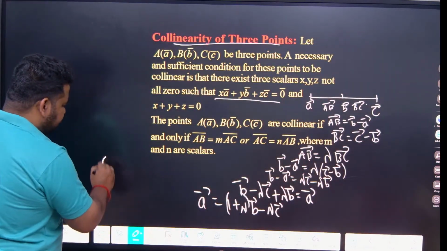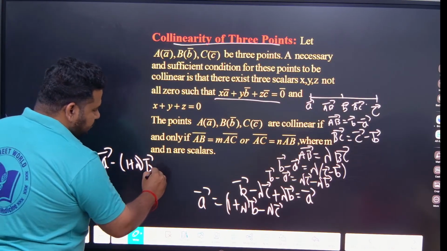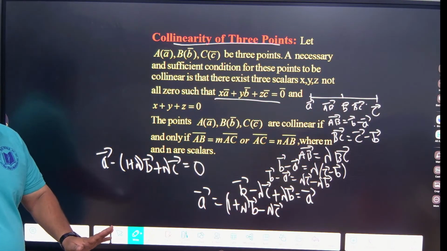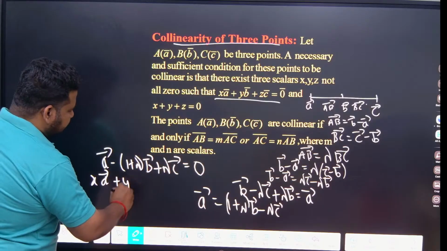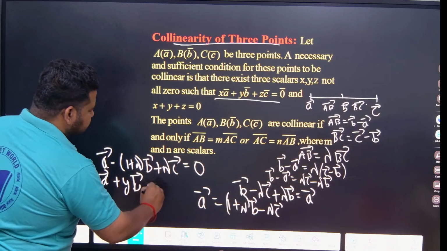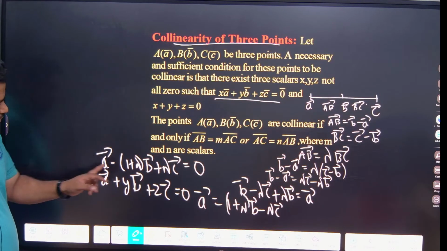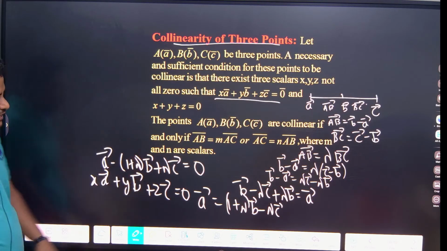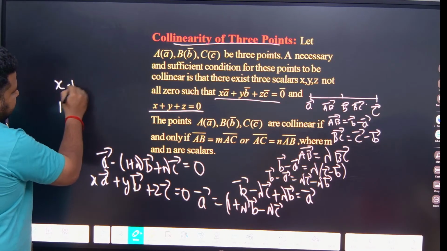Now bring everything to the LHS. So vector A minus 1 plus lambda times vector B plus lambda times C will be equal to 0. Now all of you observe. If I write this as x times vector A plus y times vector B plus z times vector C is equal to 0, then x is 1, y is minus 1 plus lambda, and z is lambda. They are telling x plus y plus z should be equal to 0.